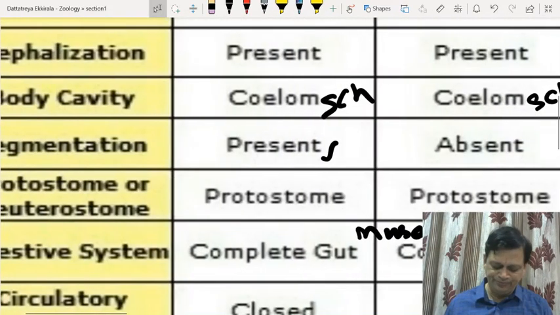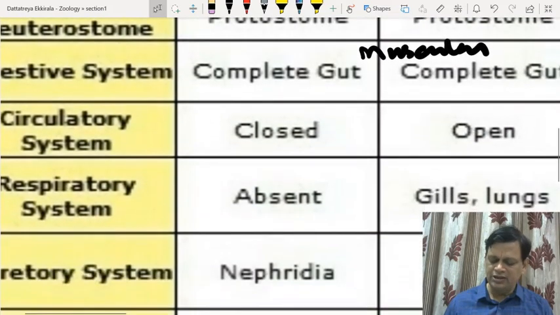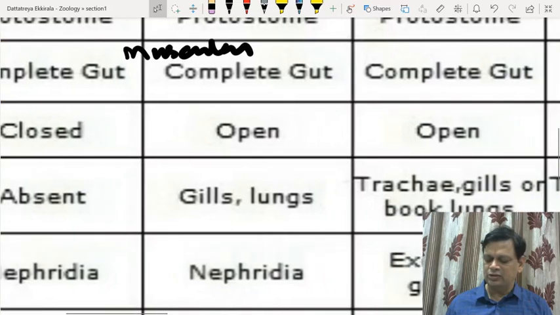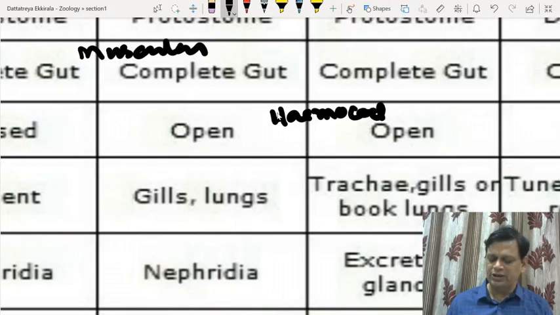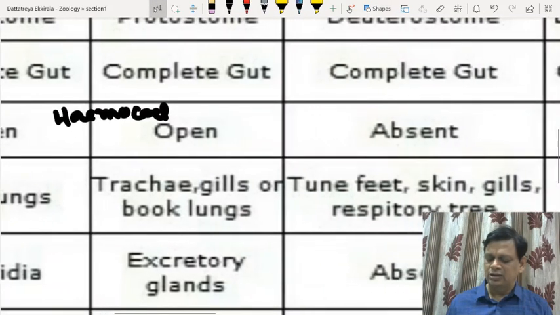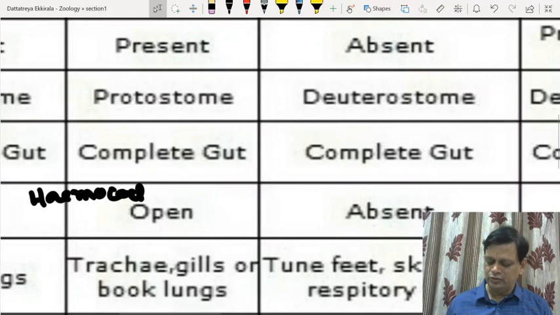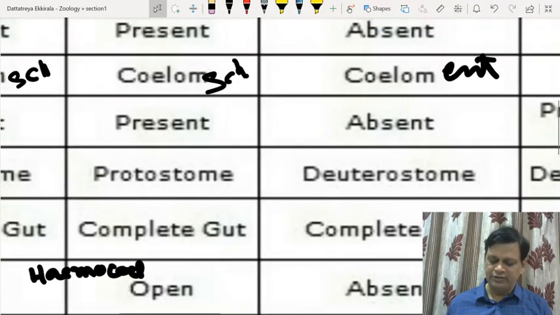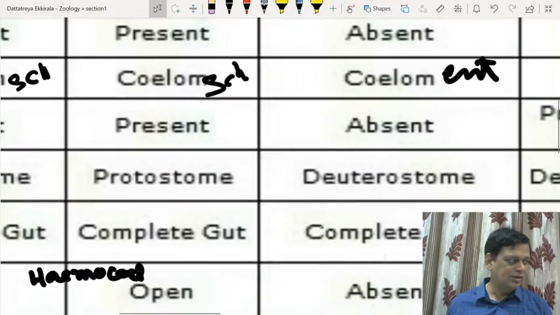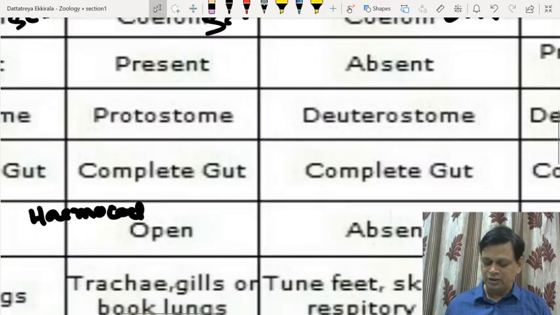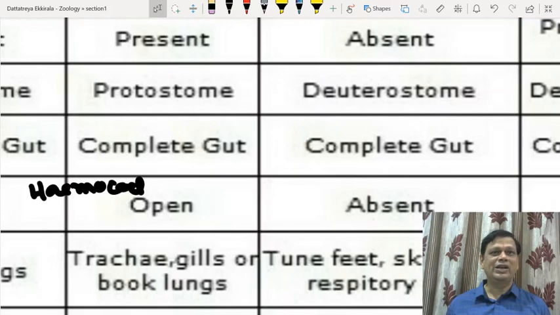And then the circulatory system. Annelida is closed. Mollusca and Arthropoda are open type, where the body cavity is filled with blood, called hemocoel. In echinoderms, the body cavity is reduced.